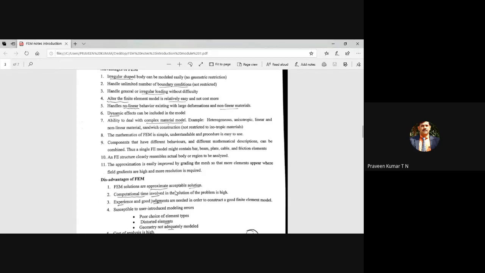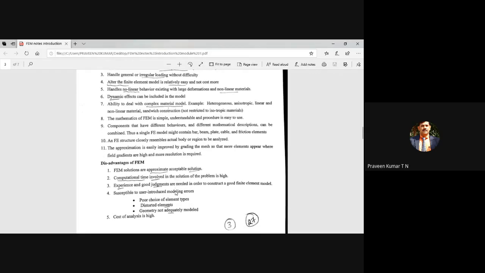We may require an exact, highly accurate solution, like for a satellite or spacecraft component. If somewhere else the component fails because of variation in temperature or some other parameter, it is a disaster. So especially for critical components, they conduct tests in the lab, even though they are going for finite element analysis also. Then more time is involved, computation time.